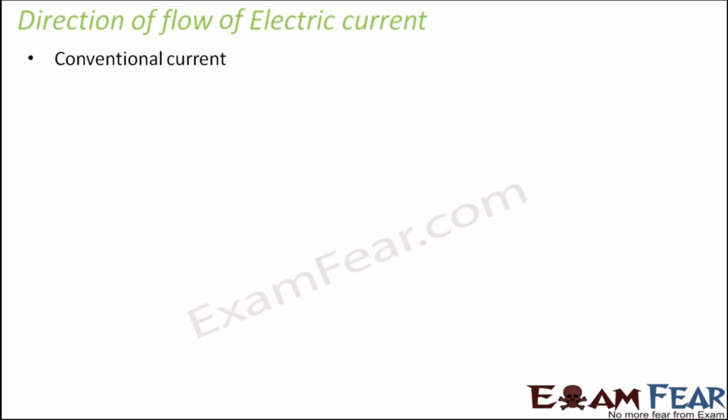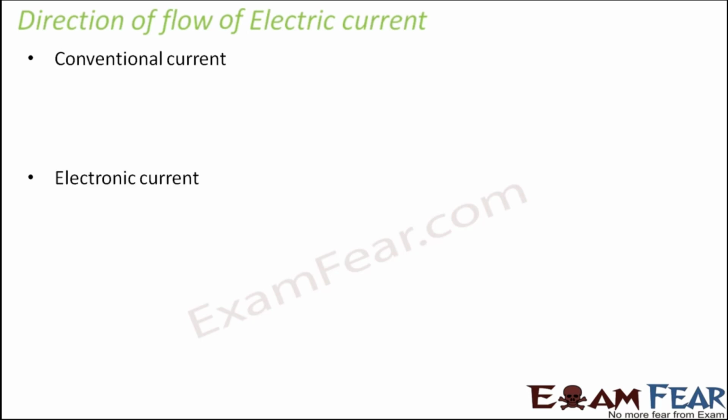What happened before was, electrons were not discovered long back. People got to know about electric current even before electrons were discovered. So at that time they did not know that electrons move and constitute electric current. They thought these were positively charged particles which, when they flow, constitute electric current.